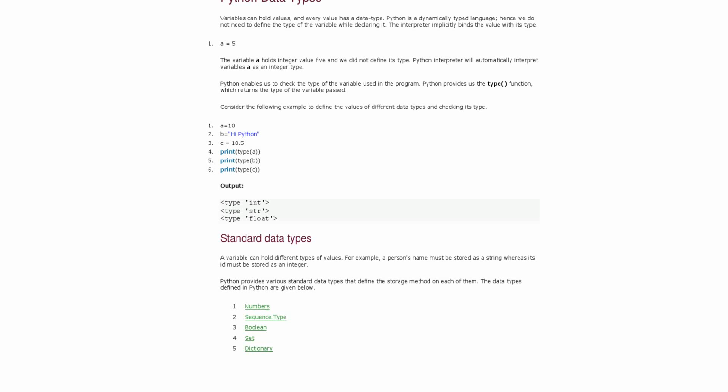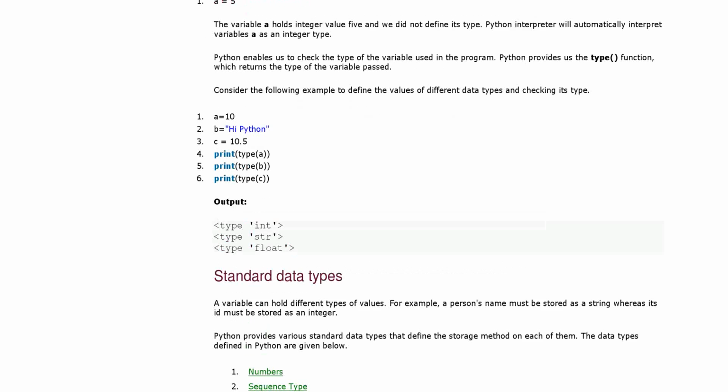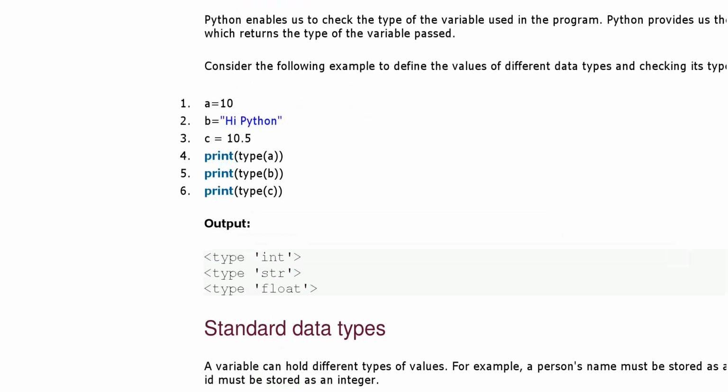First one is your integer. Fine. As you all know, it holds an integer value. Here you can see an example of integers: if a is equal to 10, it is just an integer type. b is equal to "hi Python", that is your string type, because it can be in single or double quotes both. Here the third one is c equals 10.5. From 10.5 you will know it's a float data type.